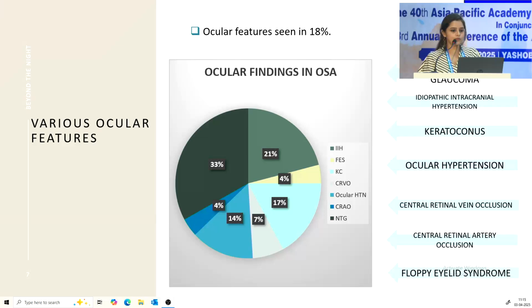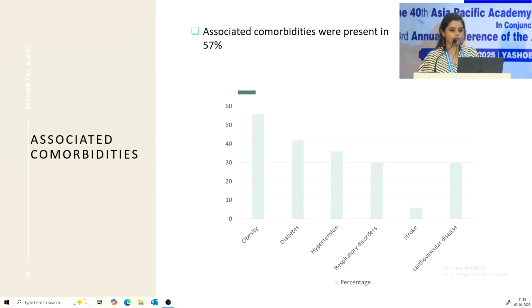Out of the 156 patients, 18% had significant ocular complications, the most common being normal tension glaucoma, idiopathic intracranial hypertension, and keratoconus. Others included ocular hypertension, CRVO, central retinal artery occlusion, and floppy eyelid syndrome. There were many associated comorbidities. More than 50% of them had obesity, the most common. The others were diabetes, hypertension, and other metabolic disorders, which were overlapping.